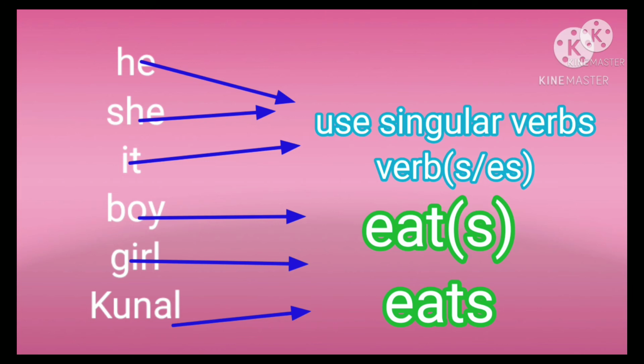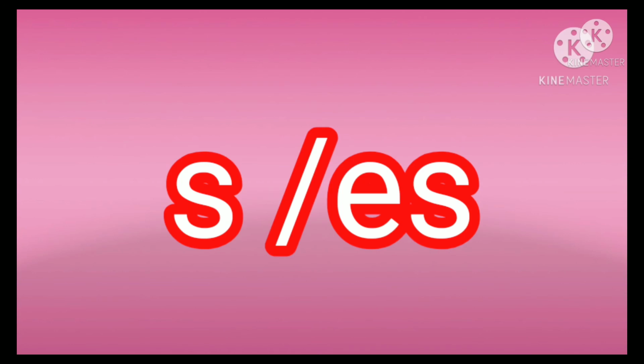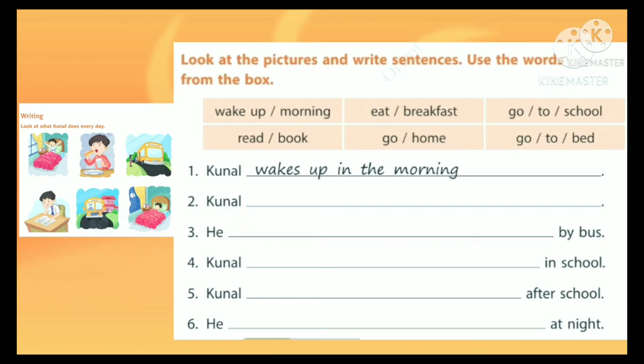Verbs are also called action words, isn't it? So, for that we have to add S or ES with the verb. Okay, so Kanal wakes, not wake, wakes up in the morning. I hope you understood this idea.